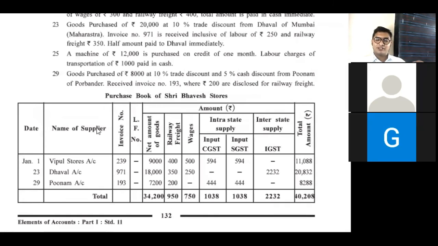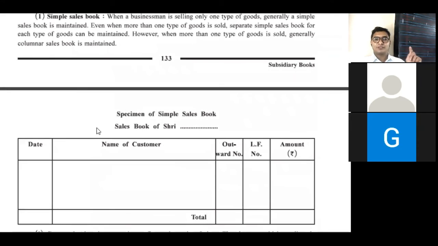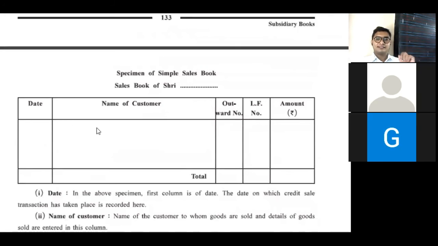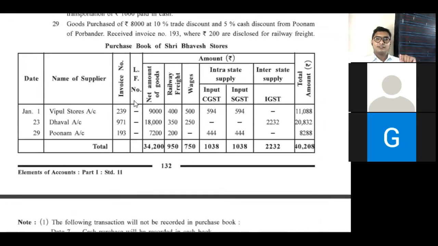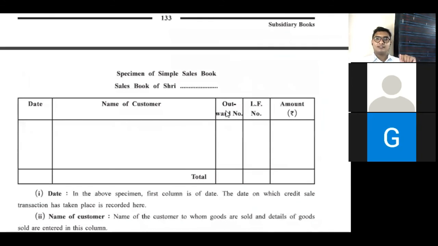Remember, in purchase book, we have to write down name of supplier, and in sales book, we have to write down name of customer. Here there is invoice number, and here outward number, then LF, then amount.